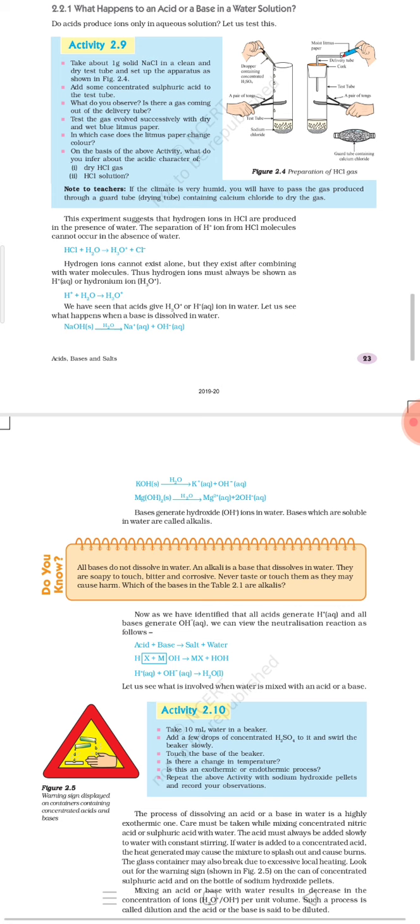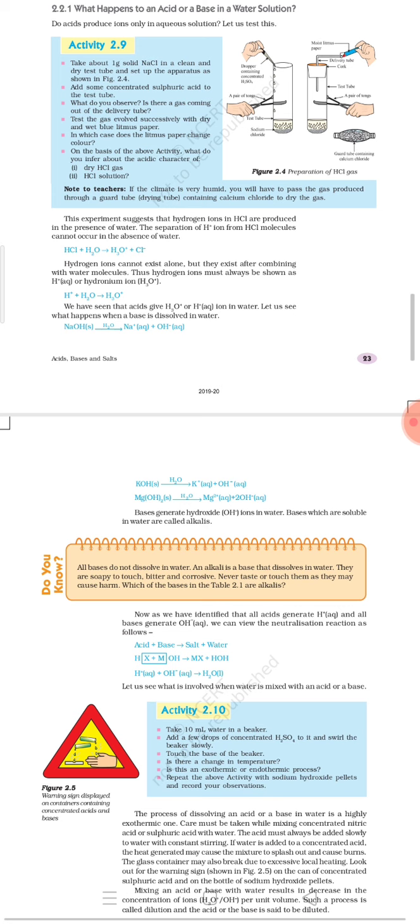First of all, we will discuss what actually happens when you dissolve HCl in water. First it is broken down into H plus or hydrogen ion and chloride ion. Now this H plus ion cannot exist independently. That is why, when there is presence of H plus ion and water, it readily combines with water, and it produces H3O plus ion, which is said to be hydronium ion. So here it is given that hydrogen ion cannot exist alone, but exists after combining with water molecules.